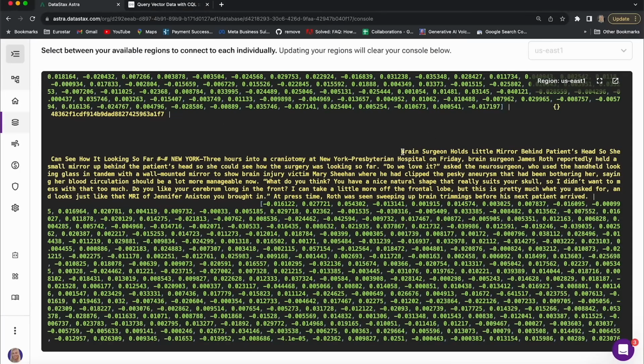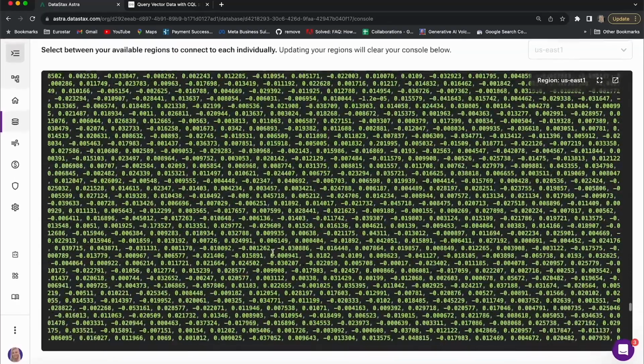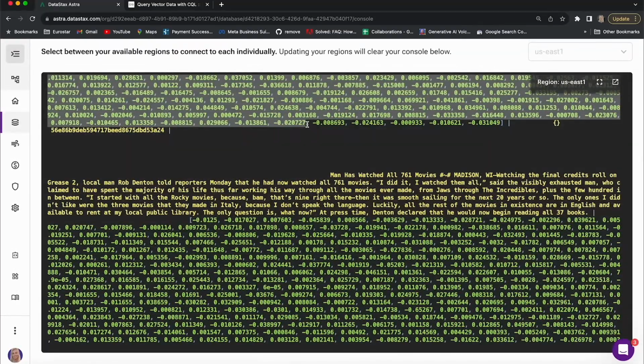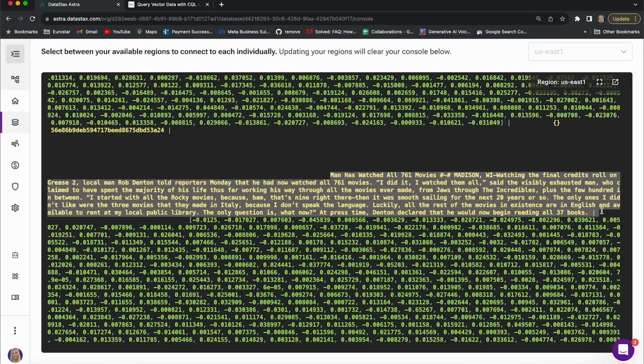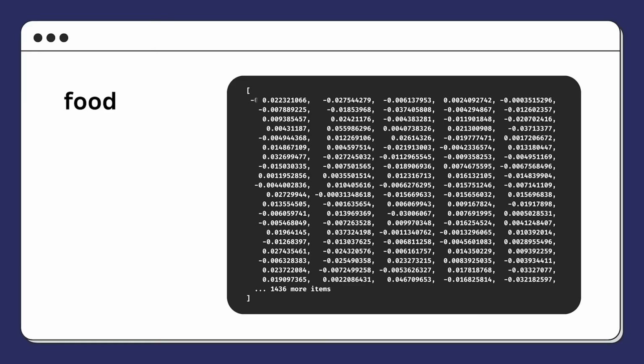In the context of prompt engineering, LLM embedding refers to representing prompts in a form that the model can understand and process. This involves converting the text prompt into a high-dimensional vector that captures its semantic information. So essentially, the word food is represented by this, if using the Create Embedding API from OpenAI. Okay, so you will see the word was represented by an array of lots and lots of numbers.